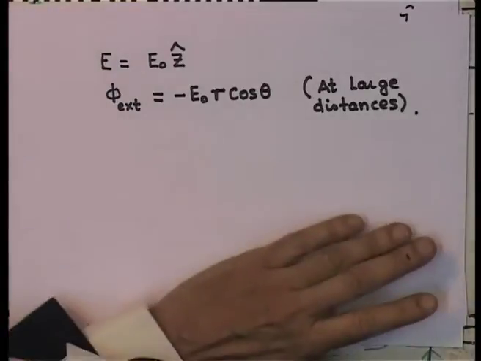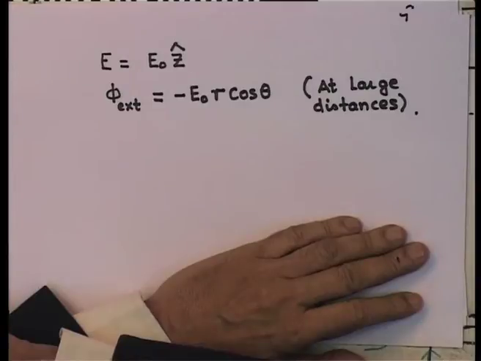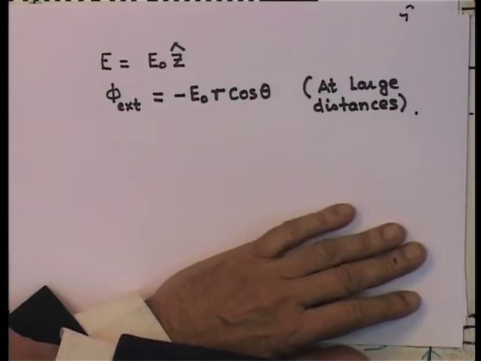Now, we had seen that one can have an expression for the potential in general using associated Legendre functions, which is nothing but an expansion in various cos theta, cos square theta, etc.